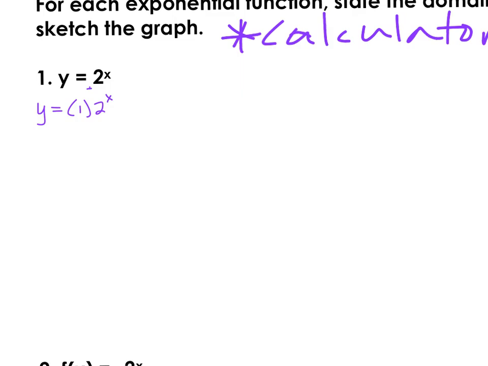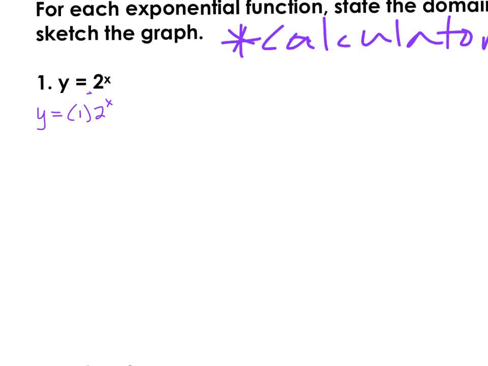To write the domain and range, remember the domain. For the domain, we can plug in anything we want for x. That means we can go from negative infinity to positive infinity, and we'll have arrows on both the left side and the right side.